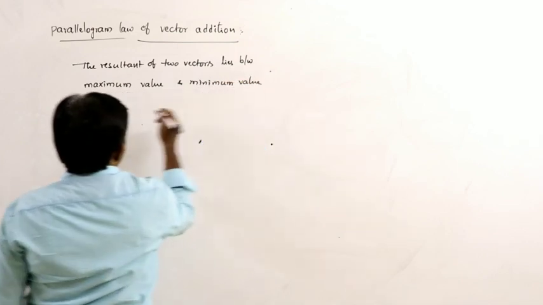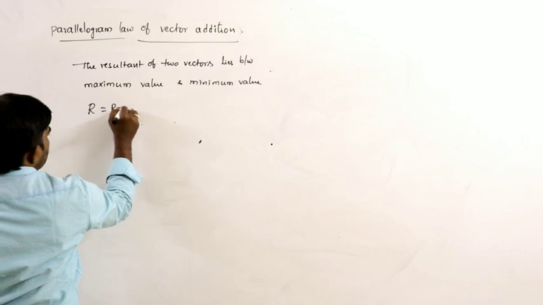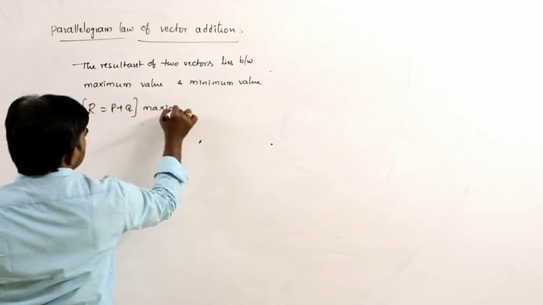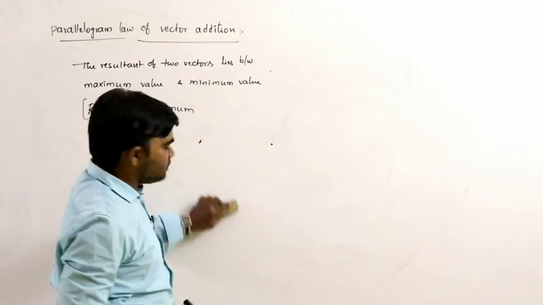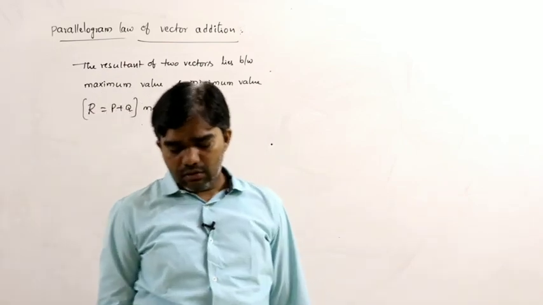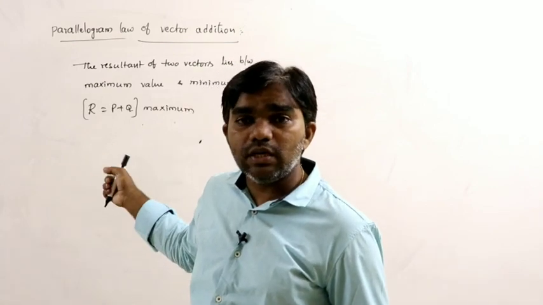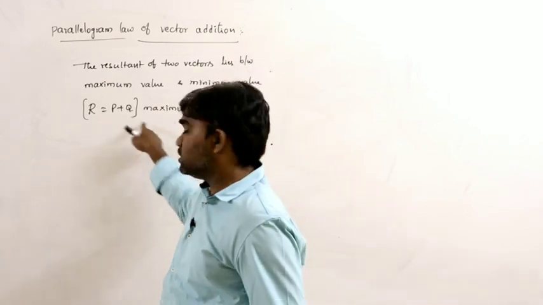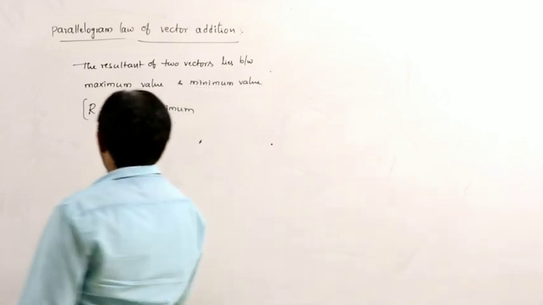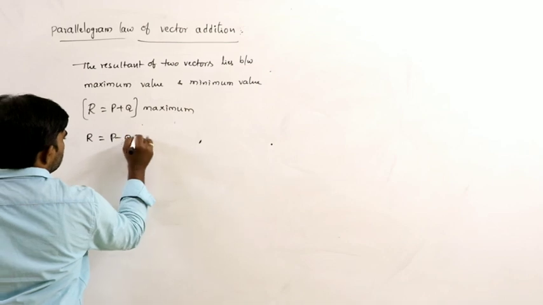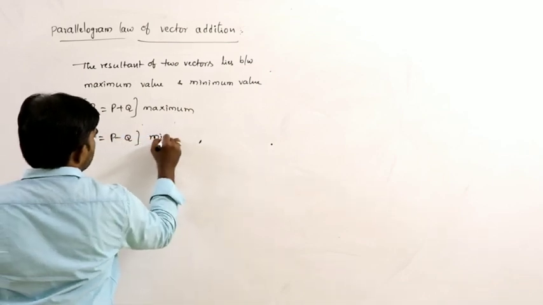R equal to P plus Q is the maximum value. We just discussed the applications. In the first one, if theta equals 0, the magnitude of the resultant is R equal to P plus Q, which is the maximum. R equal to P minus Q is the minimum.